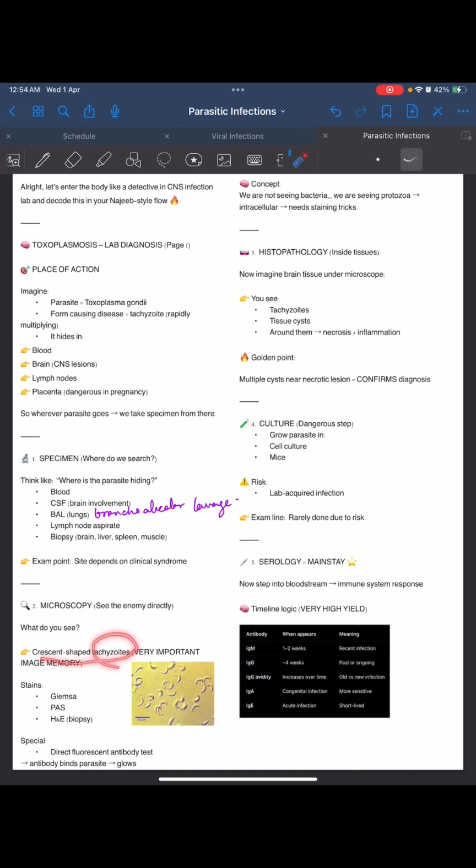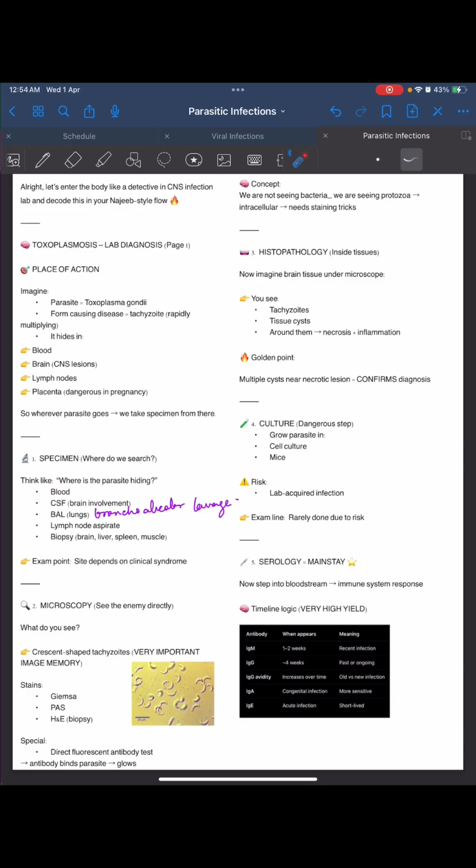Microscopy: crescent-shaped tachyzoids, we can see these. Stains are PAS stain and Giemsa stain. A direct fluorescent antibody test we can also do. The antibody will bind to the parasite, and it will glue. The concept is we are not seeing bacteria, we are seeing protozoa, intracellular. The protozoa that we are seeing is an intracellular obligate parasite, so it needs staining tricks.